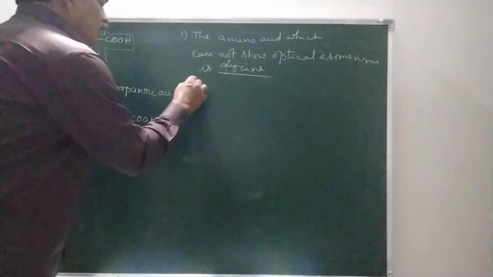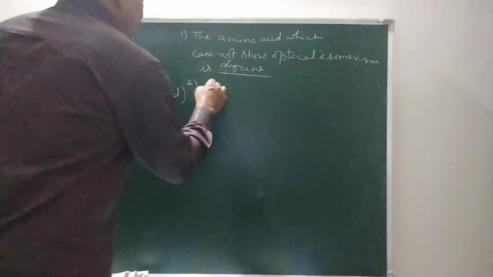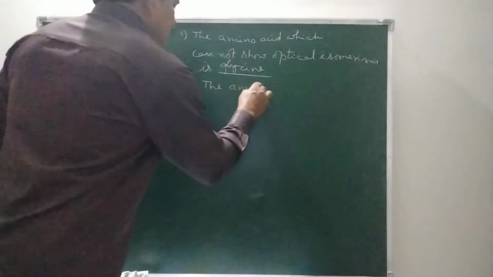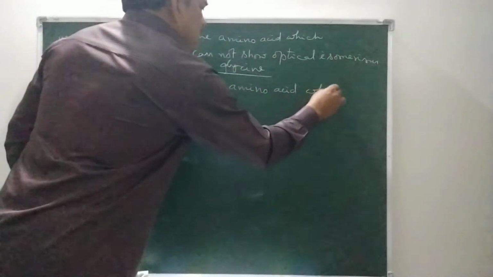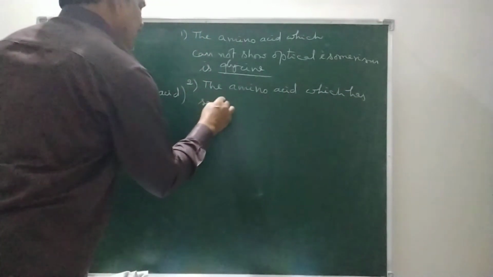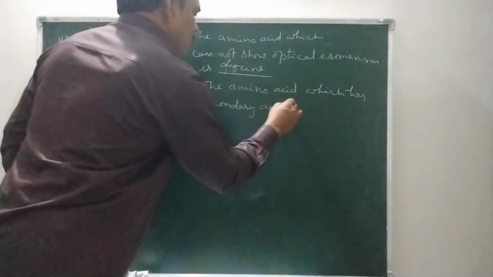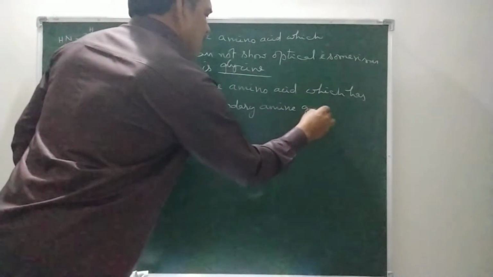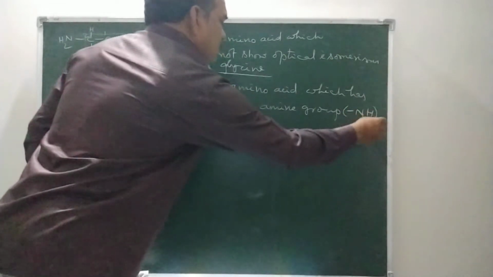Another important IIT or NEET bit is the amino acid which has a secondary amine group, or imine group.